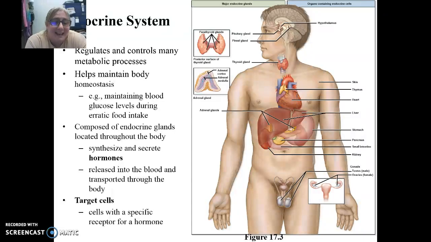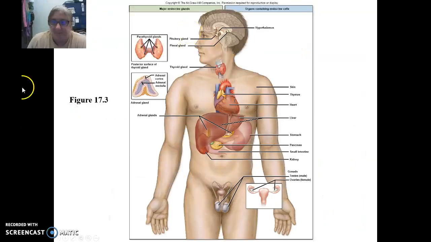Metabolism helps us to maintain homeostasis. So the endocrine system contains endocrine glands that produce and secrete hormones, and we have target cells all throughout the body that respond to those hormones. This is a figure that's just blown up. The same figure shows the endocrine glands, and then the non-endocrine organs that have endocrine cells that produce hormones.